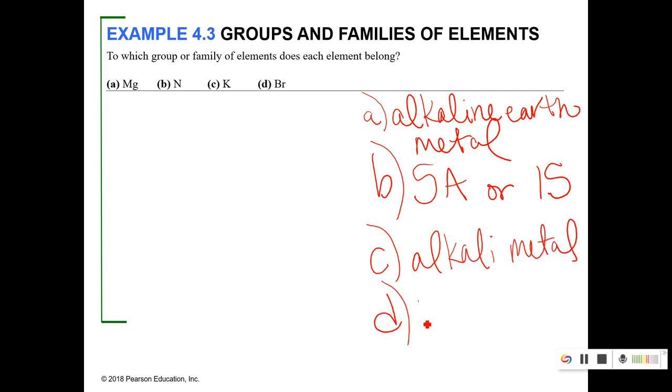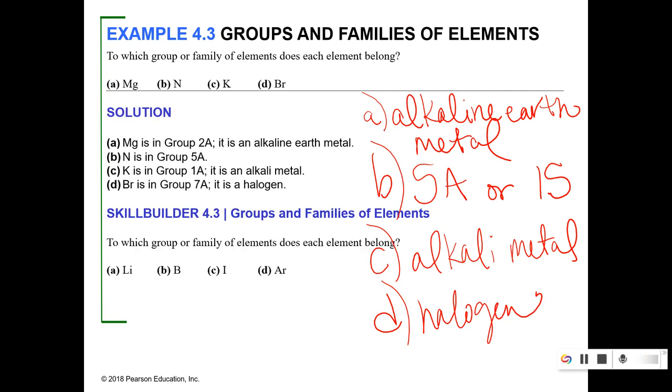And bromine is a halogen. Lithium is alkali. Boron is just group 3A. It doesn't have a name that we learn. Iodine is a halogen. And argon is going to be that noble gas. Remember, everybody wants to be like the noble gases.